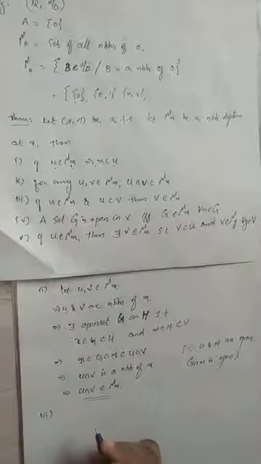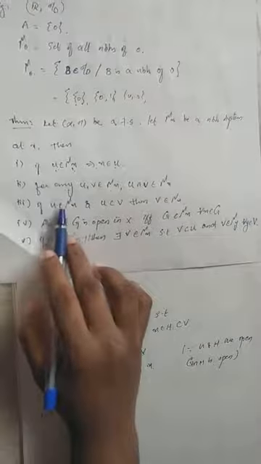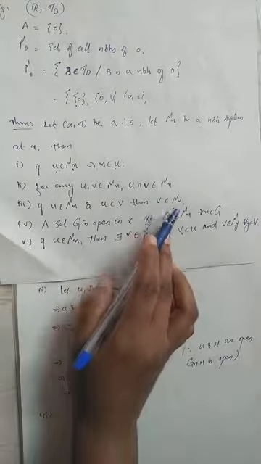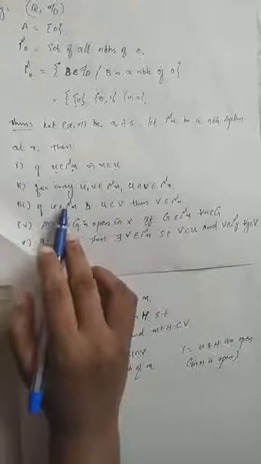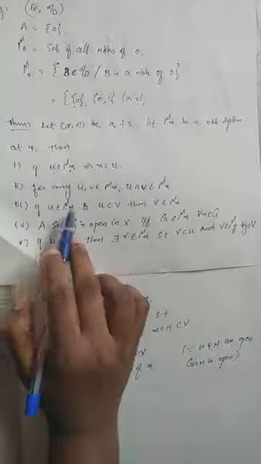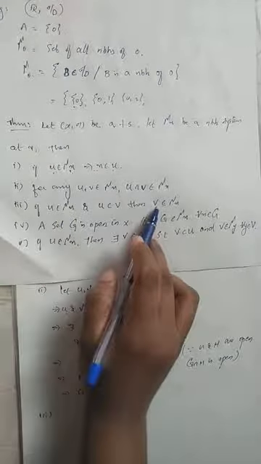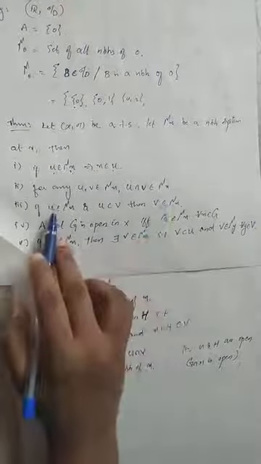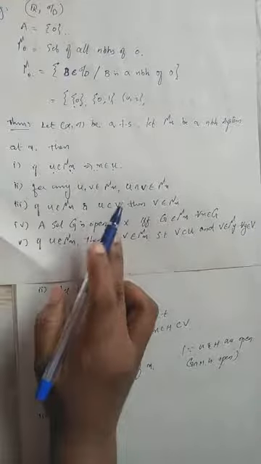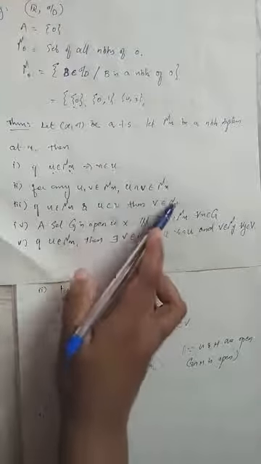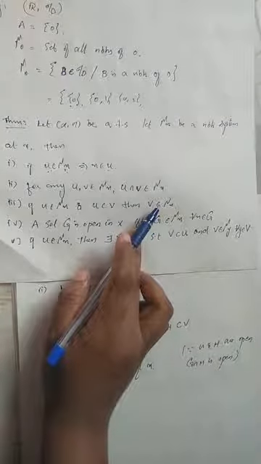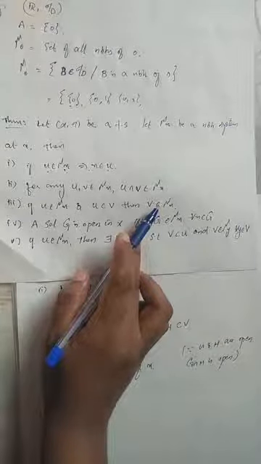So next one, the third property: if U belongs to mu x and U is contained in V, then V belongs to mu x. Very simple. Suppose U belongs to mu x, meaning U is a neighborhood of x, and U is contained in V, then V belongs to mu x. It means if we have a neighborhood of a point and that neighborhood is contained in any other set, then that set will also be a neighborhood of x. Or in particular, a superset of any neighborhood is again a neighborhood of the same point.